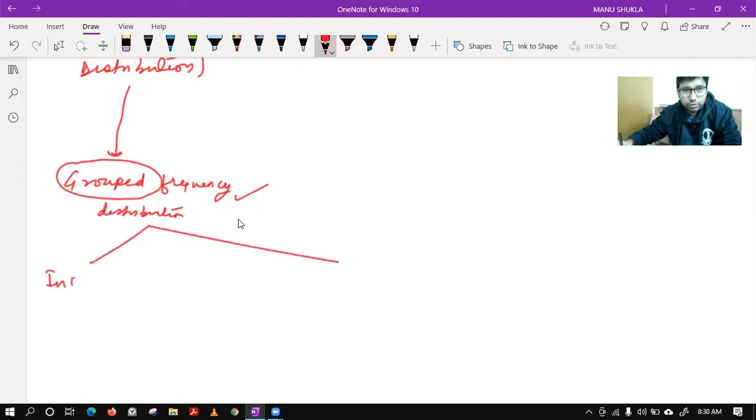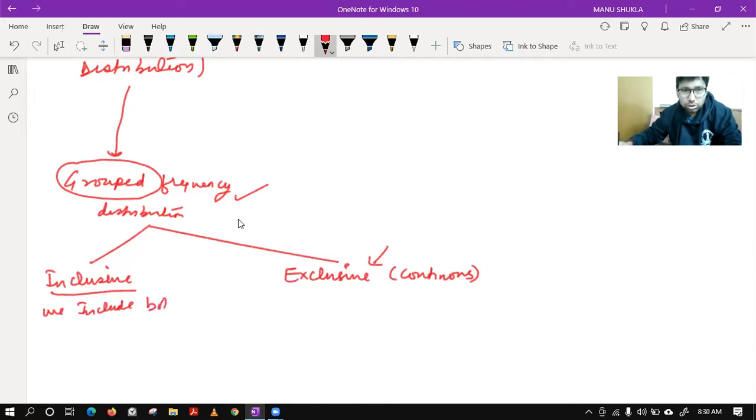So inclusive one and exclusive. This is important for you because this is continuous. This is actually continuous data. Let me show you how. So in inclusive, we include both limits, that is lower limit as well as upper limit.